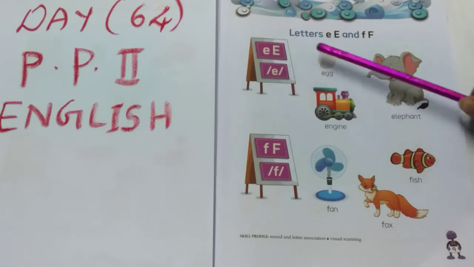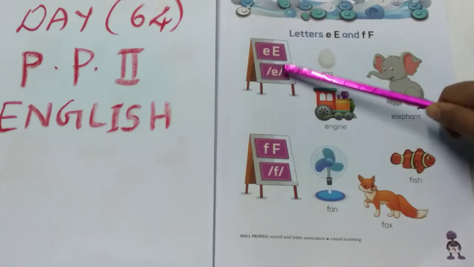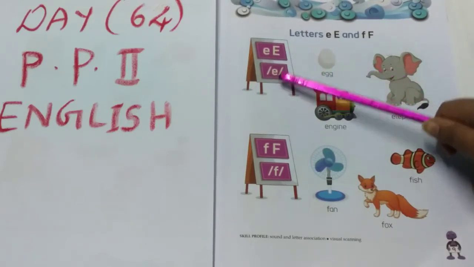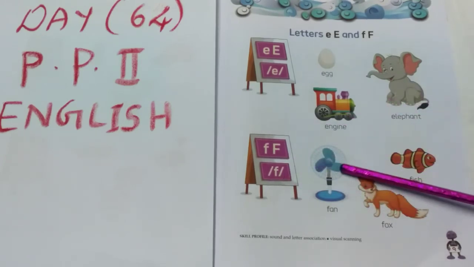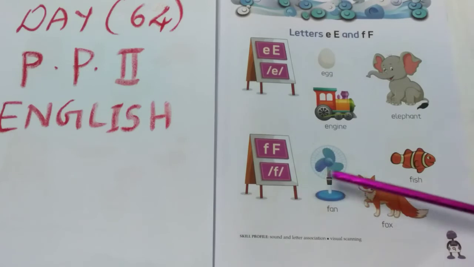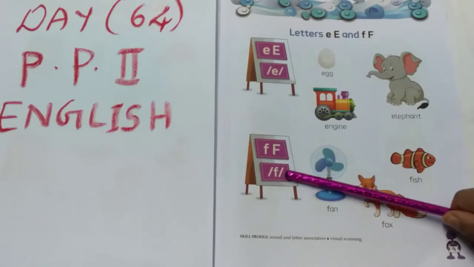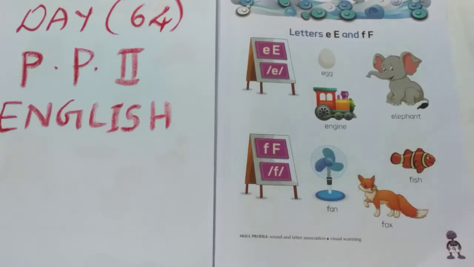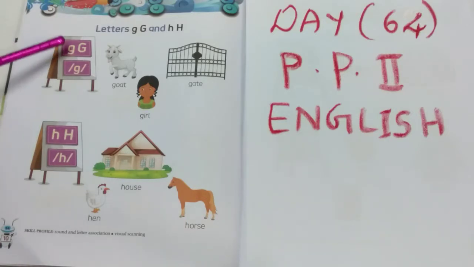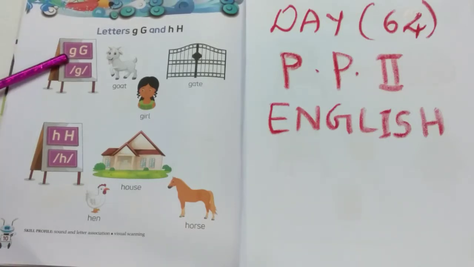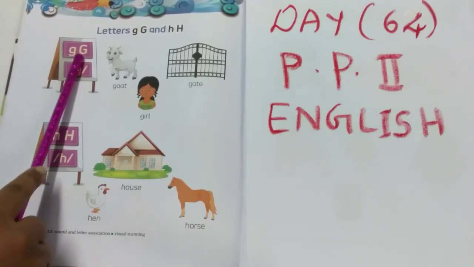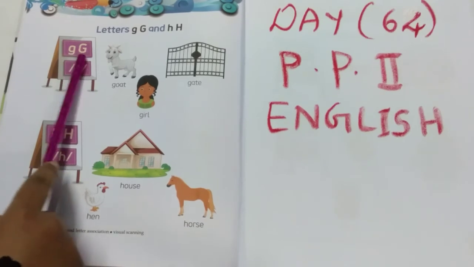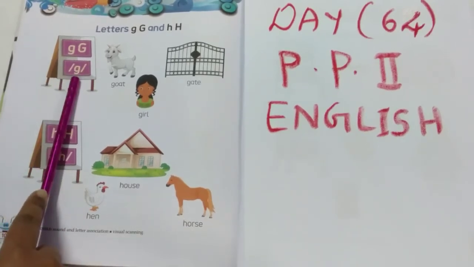E, eh, egg. E, eh, engine. E, eh, elephant. F, fan. F, fox. F, fish. After F, letter G. The sound of G is g. This is small g, capital G. The sound of G is g.